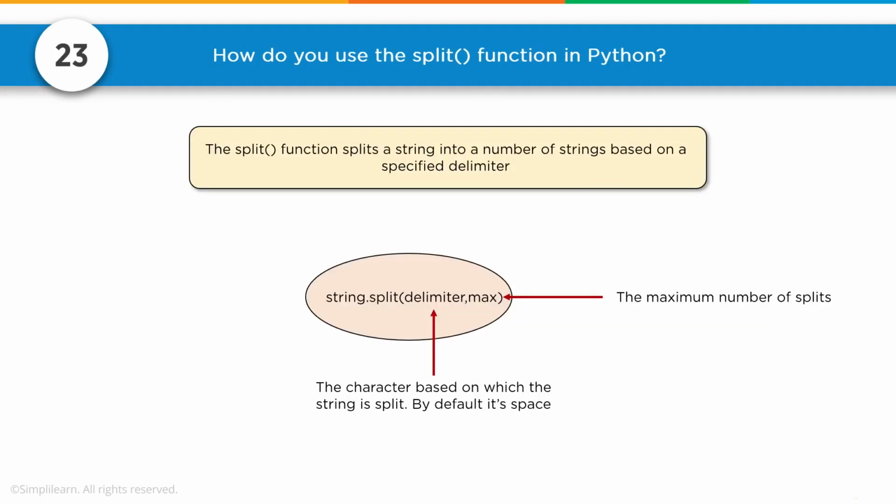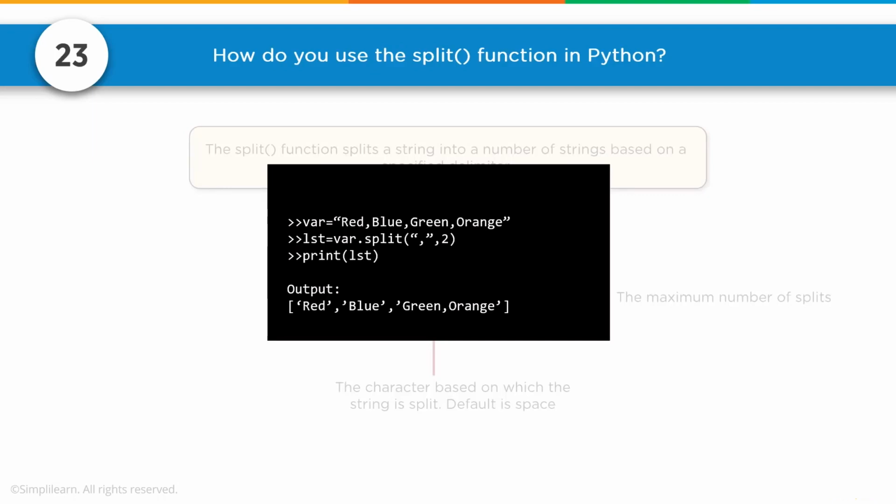Number 23, how do you use the split function in Python? The split function splits a string into a number of strings based on a specific delimiter. So we have string, split, delimiter, comma, max, the maximum number of splits. The character based on which the string is to split by default is space. So here we have an example. We have a variable red, blue, green, orange, and we want to split it by commas, and we only want to do the first 2. So if we print the list now, you'll find it has red, blue. It only split it the first 2 times, and then it gets to the third one and just groups them all together, green and orange. If you leave the 2 off, it'll split the whole thing.